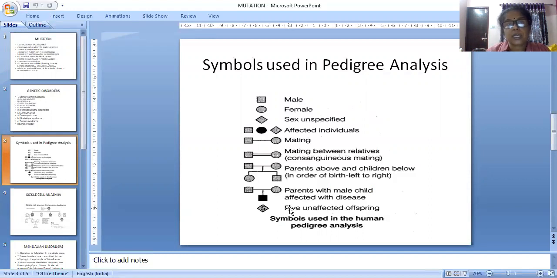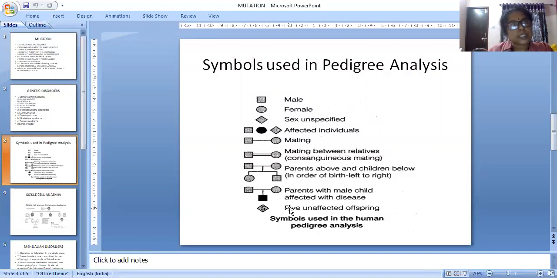The next topic we learned is pedigree analysis. Simply, we can say it is the study of previous generations. At least 5 or 6 generations should be included in pedigree analysis. Just the previous generation is not enough. It is the easiest and a very accurate method to study ancestral history.